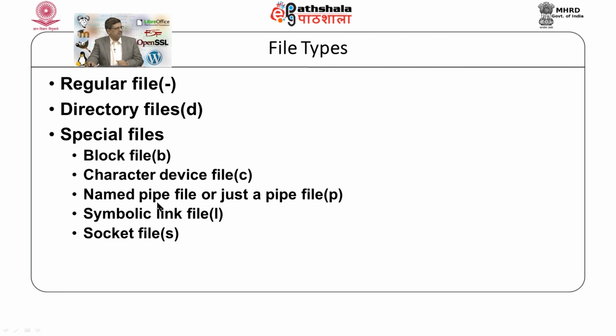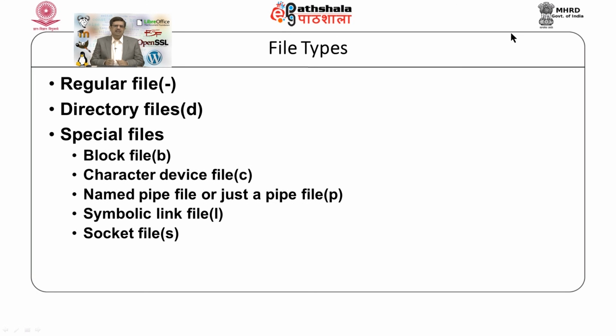Pipes are also a type of file. We will see how we can use anonymous pipes in this module. In the extra reading notes, you will see how to create named pipes. The pipe files have a small p, that is in lower case. Symbolic links behave like shortcuts, so l is assigned for symbolic links. Socket files, those that are used for networking, have the character s.